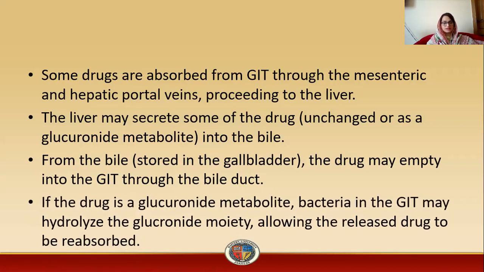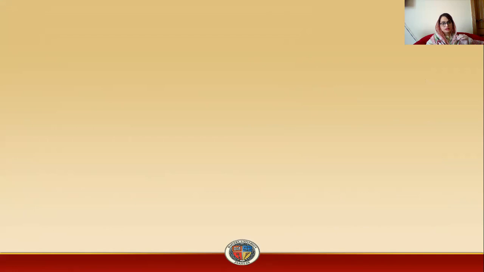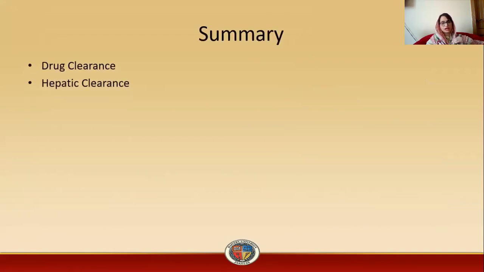If the drug is a glucuronide metabolite, bacteria in the GIT may hydrolyze the glucuronide moiety, allowing the release of the drug to be reabsorbed. So if the drug is bound to the glucuronide moiety, it is hydrolyzed by GIT enzymes or bacteria, which allows the drug to be released in the GIT, and it is again available to be reabsorbed into the body. So this is all about hepatic clearance and biliary drug excretion.